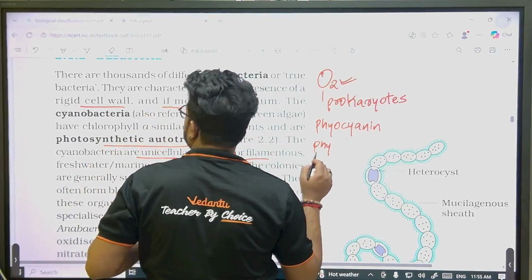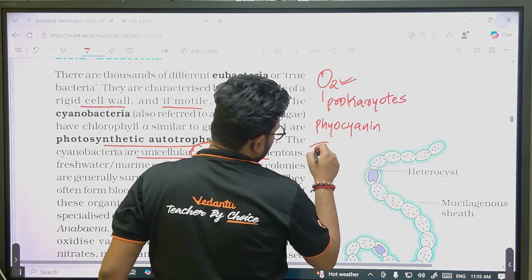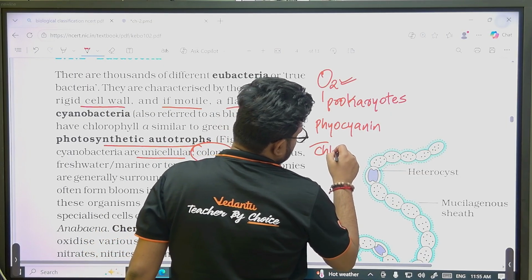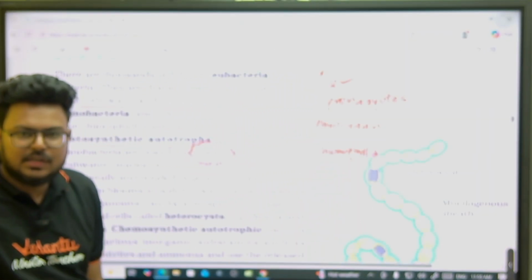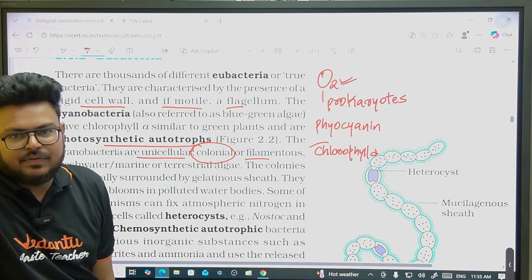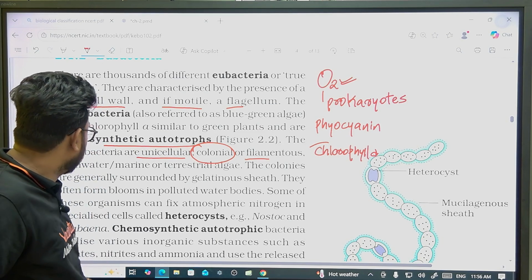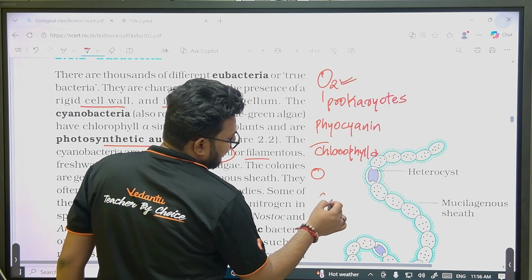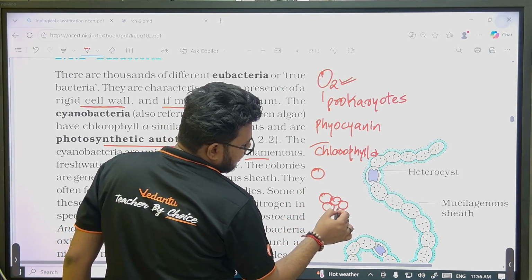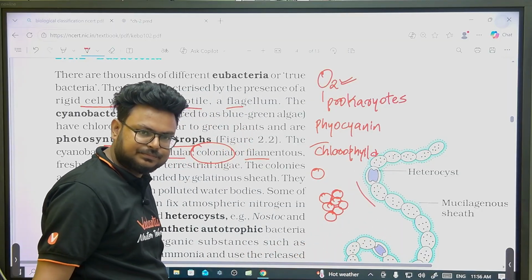Phycocyanin gives blue color, chlorophyll gives green color, and because of that they have a blue-green color. They can be unicellular, single cell, they can be in the form of colonies, or they can be filamentous like you can see here.